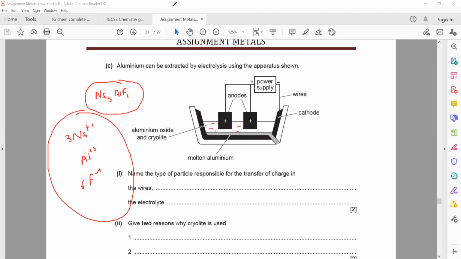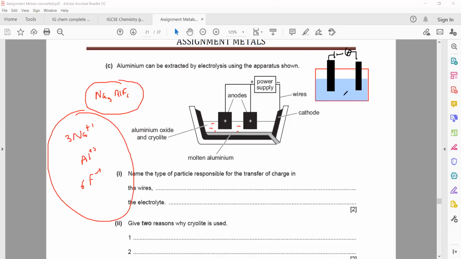It is very common, like if you have a container filled with water and you dip 2 electrodes. And you connect anode, cathode, and a lamp.